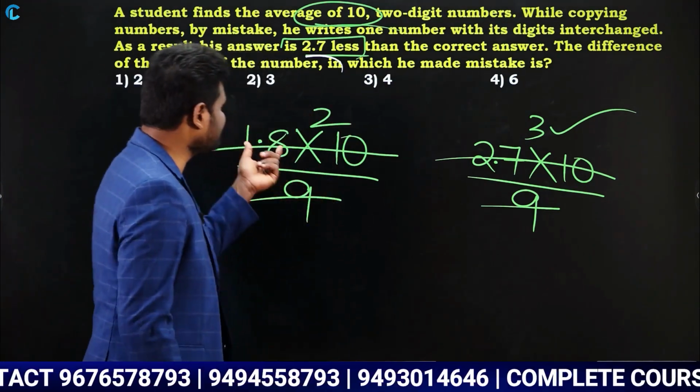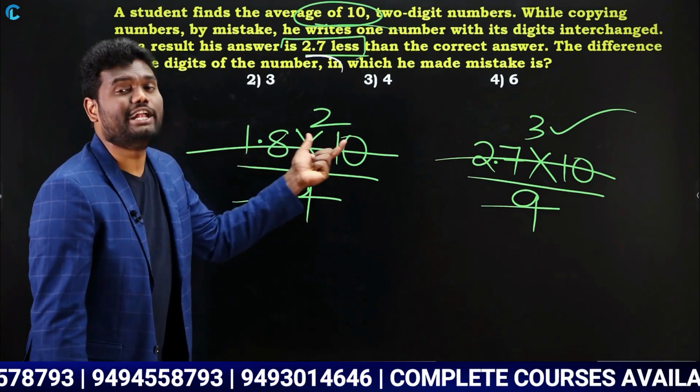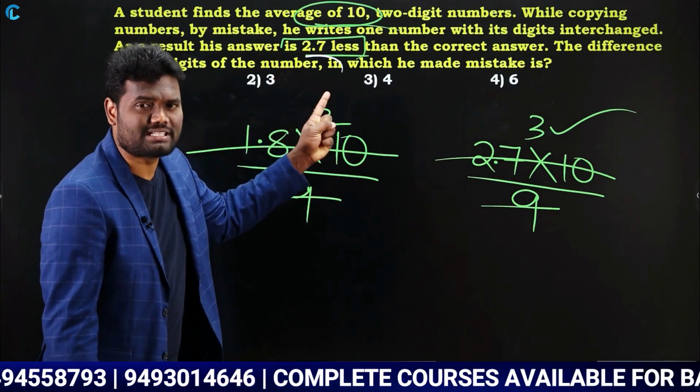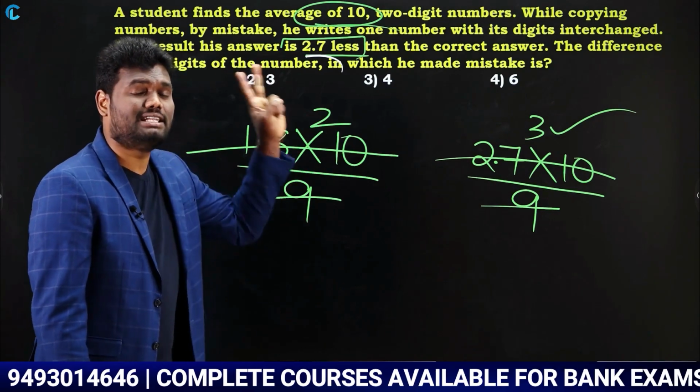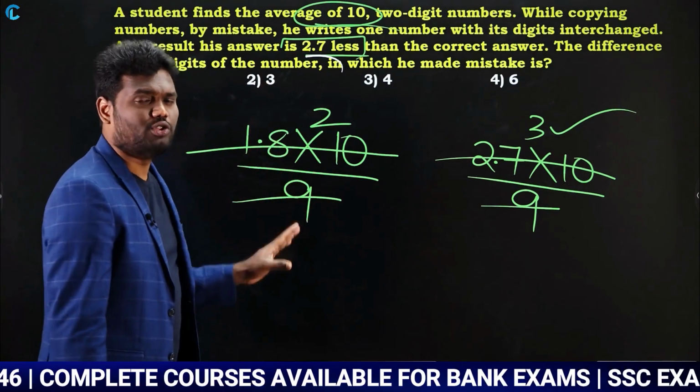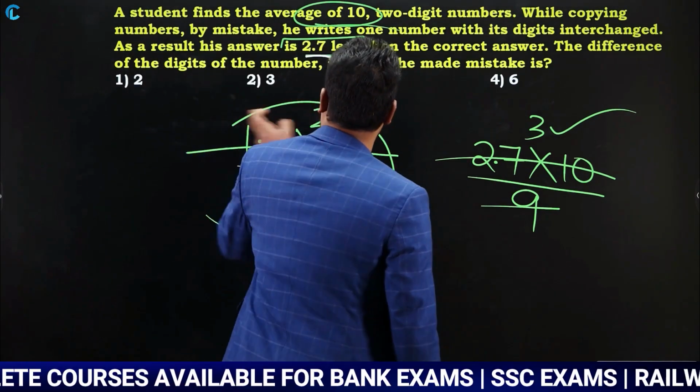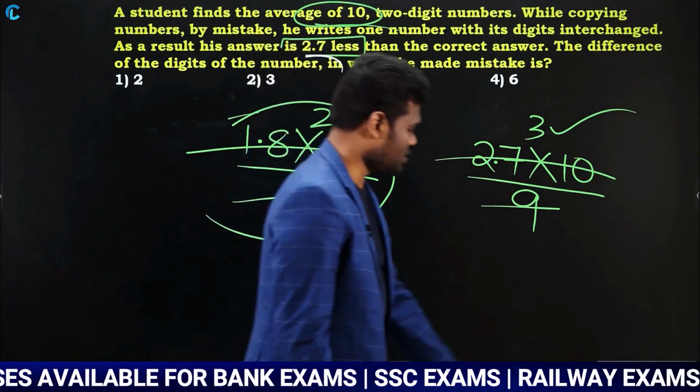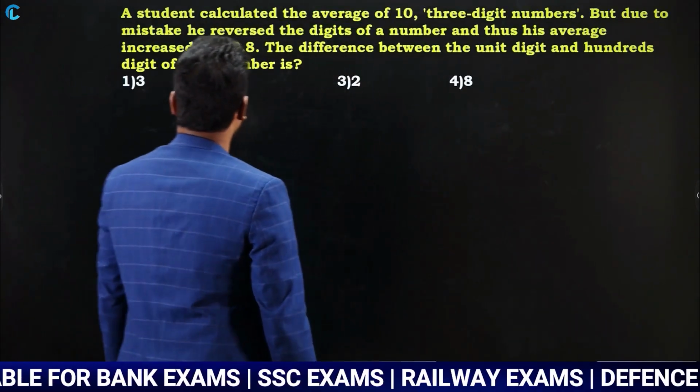Very simple. Just take whatever difference you got into 10. Why? Because you have 10 numbers. Divide by 9. Why? Because these are two-digit numbers. If you do this calculation, you can get those answers much faster without doing any calculation. Okay. Let us look at the next question.